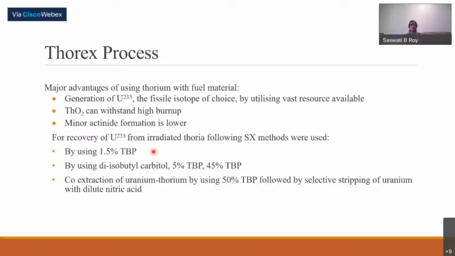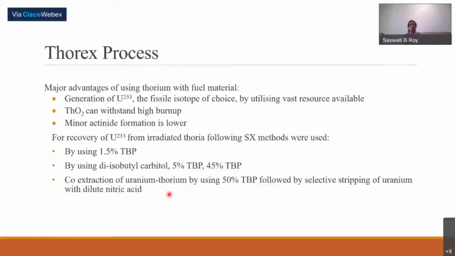Other processes use diisobutyl carbitol for protactinium, then 5% TBP for U-233, and 45% TBP for thorium. Thorium needs a higher concentration of TBP, but these are not very easy processes.